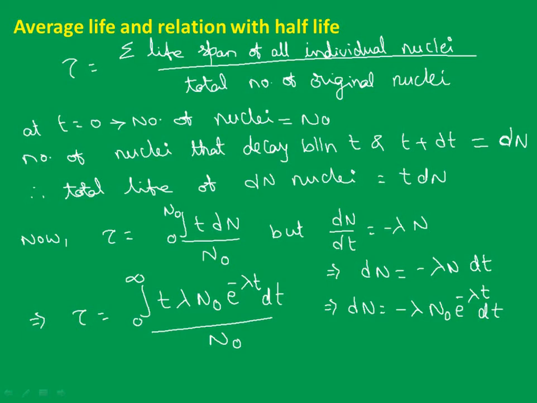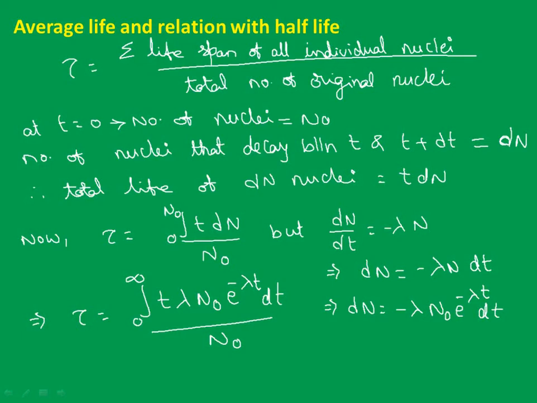See here, as we have discussed earlier, the disintegration is never spontaneous, which means it may happen immediately or it may take more time. So we cannot clearly identify when it is actually going to disintegrate, which means all the nuclei of the radioactive sample we have taken do not disintegrate at the same time. One nucleus may disintegrate right at the beginning and some other may disintegrate at the end of the process.